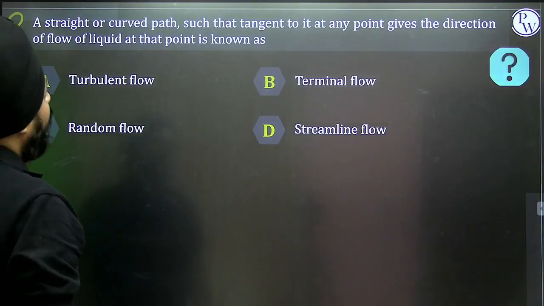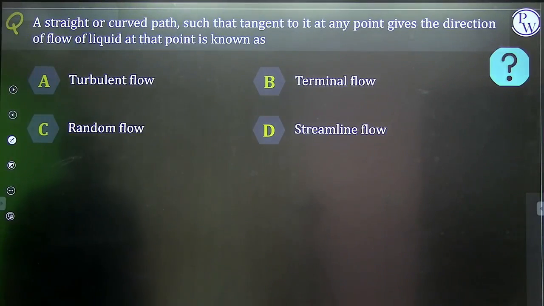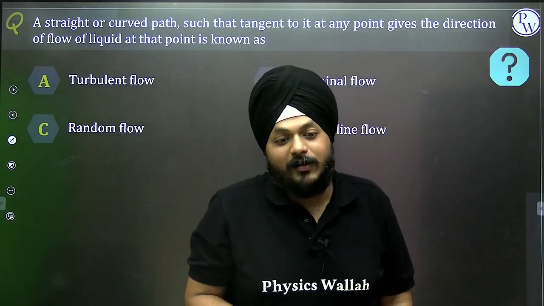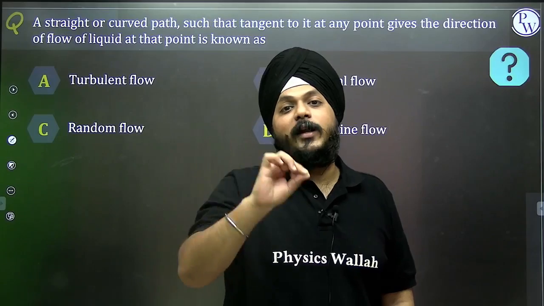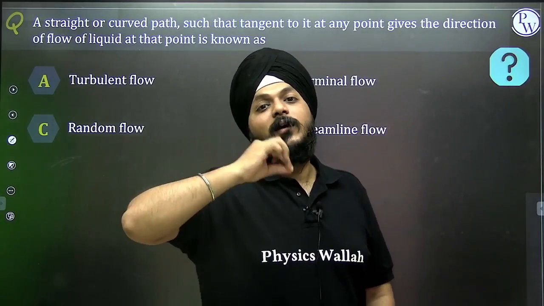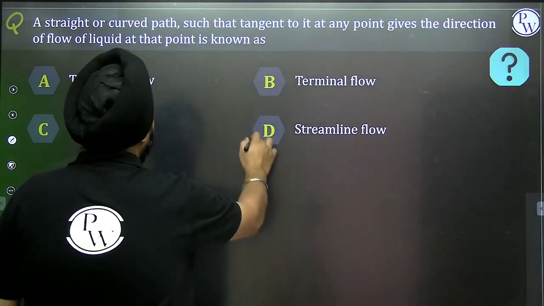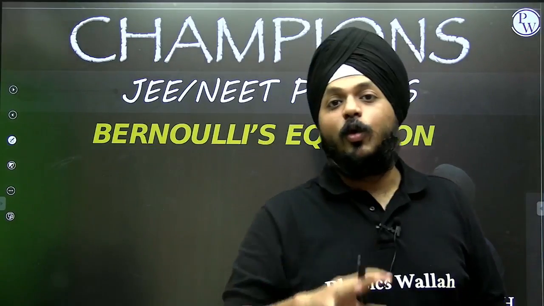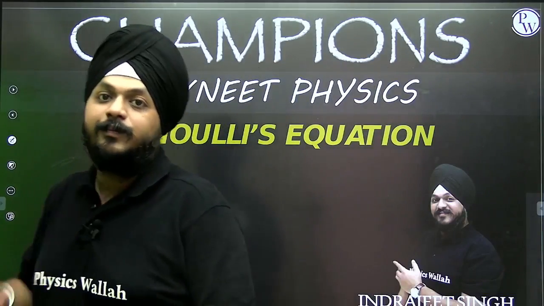A straight or a curved path such that the tangent at any point gives the direction of the flow of the fluid. Right, now we have discussed the tangent at any point shows the direction of the flow of the fluid. This kind of flow is known as the streamline. Right. This was all about the continuity equation. Now let's move on to the concepts of Bernoulli's equation.